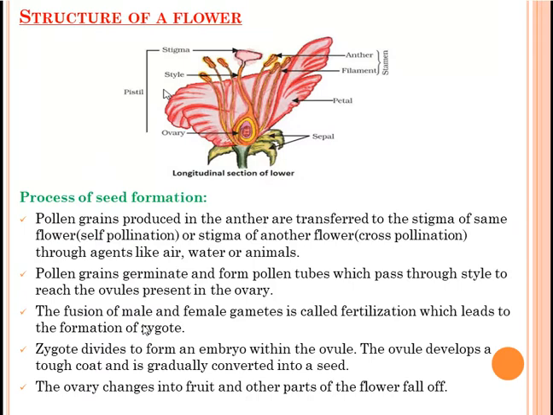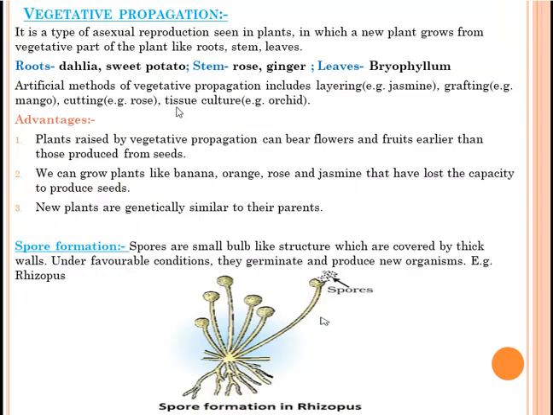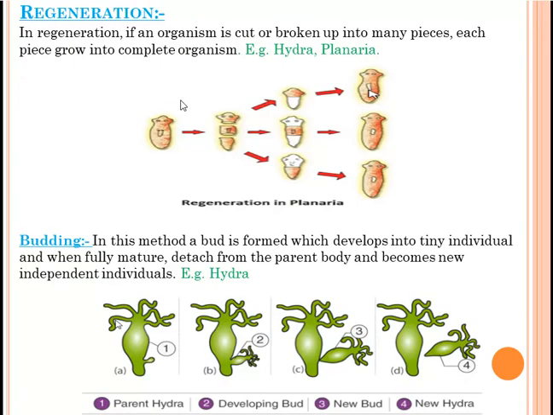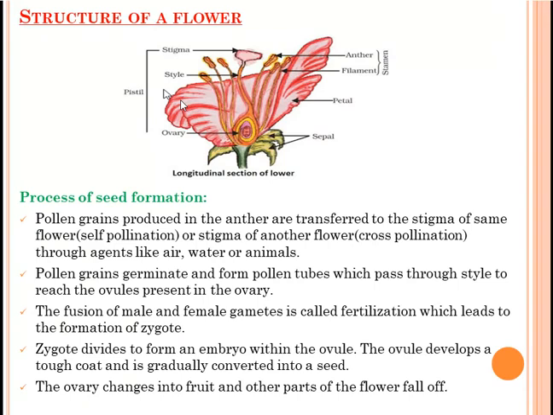Now we'll discuss the structure of a flower. So what are the parts which we have read in the flower? Sepals, petals, pistils, stamen, etc. Now we'll discuss those parts in detail. So this is the structure of a flower. This green, small leaf-like structure is called the sepals. They provide protection to the flower when it is in the bud stage.